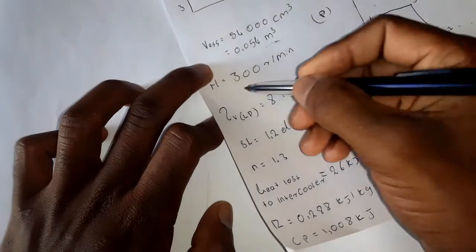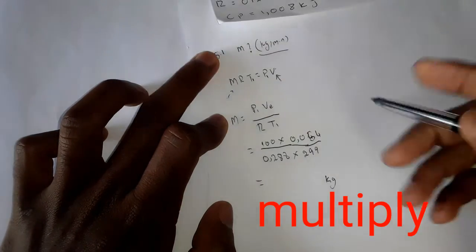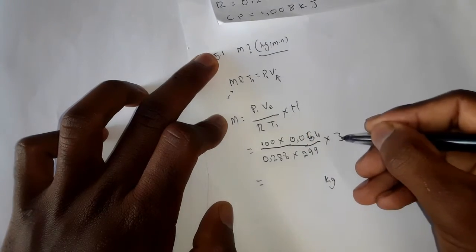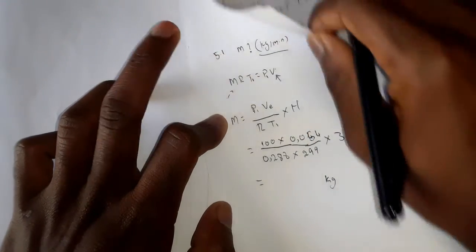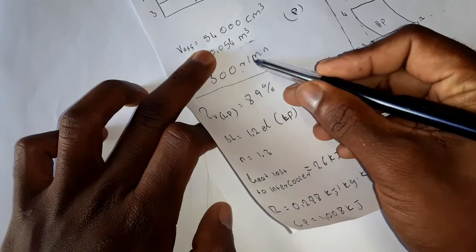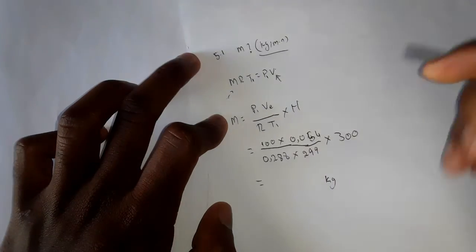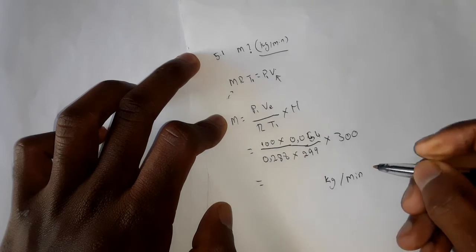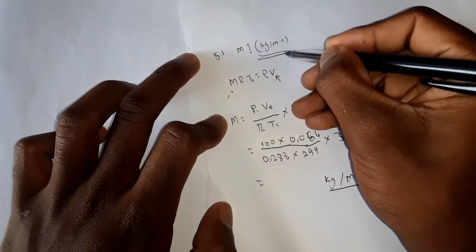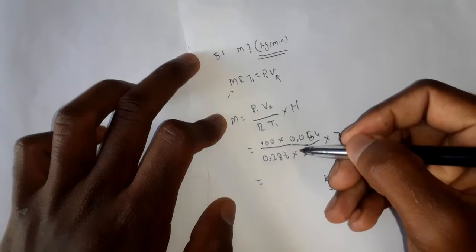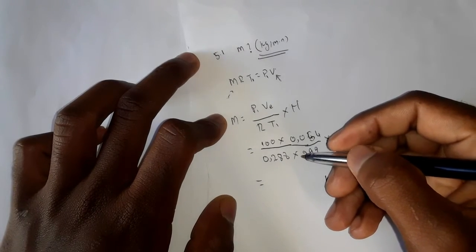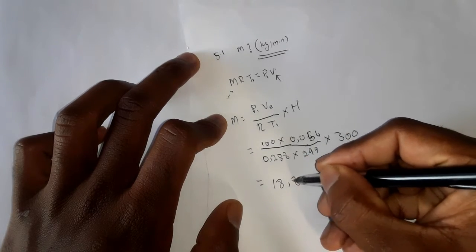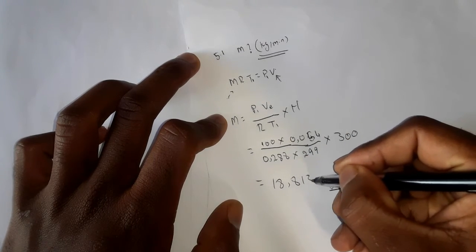That is why we are going to divide by the rotational frequency here, which will be 300 revs per minute, which will give us kg per minute. And that is the SI unit that they said we must have. And then our answer equals 18.813.